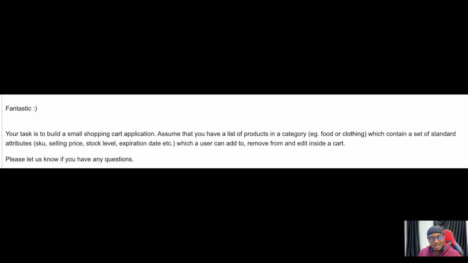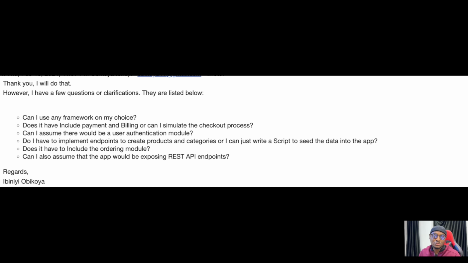So when I saw this email, I was like, okay, this is an open-ended question, right? So the first thing I did was to ask clarifying questions, and that's one thing I would advise. That's a tip I give people. Once you get a test and you don't really understand exactly what to do, if there are some ambiguous statements or requirements, feel free to just send an email to clarify exactly what they need you to do. So I sent this email as a response. I said, thank you, I will do that. However, I have a few questions or clarifications.